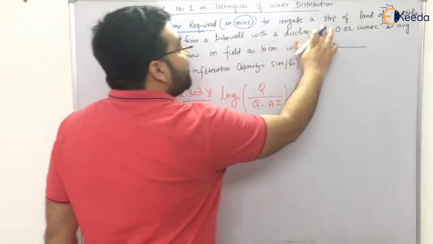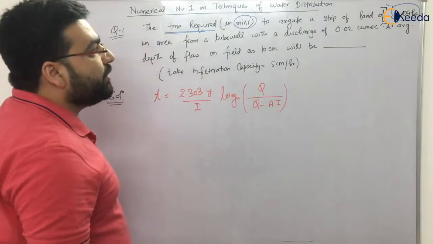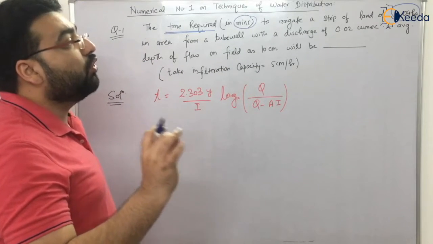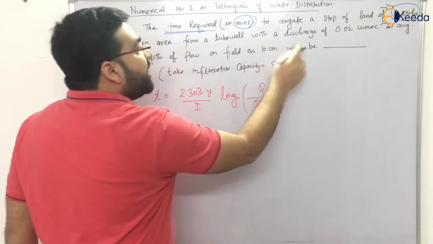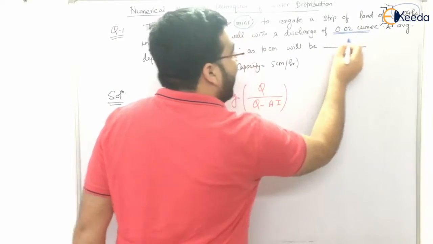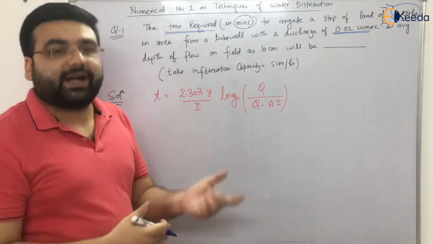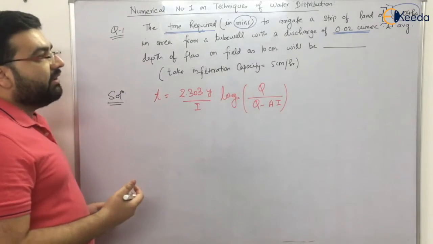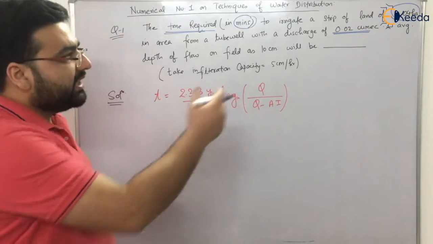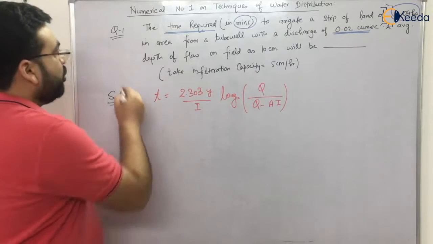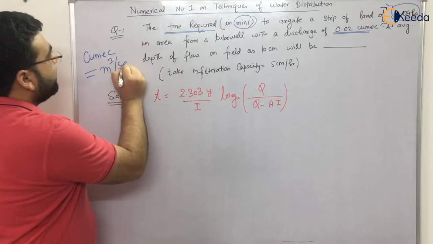To irrigate a strip of land of 0.04 hectares. So the area of the land is given to us as 0.04 hectares. Simple, right? From a tube well with a discharge of 0.02 cumec. Now what is cumec? Meter cube per second, but in irrigation engineering it is generally known as cumec, right? Even in environment also, whenever you are calculating the water distribution or the water requirement for a particular population, this term we are frequently using, that is cumec. So cumec is nothing but meter cube per second.